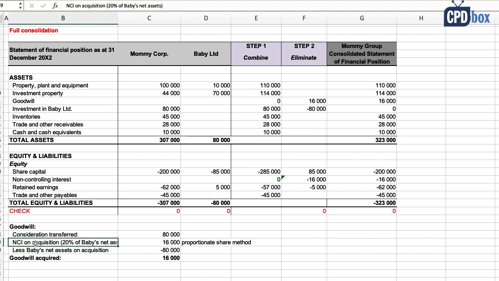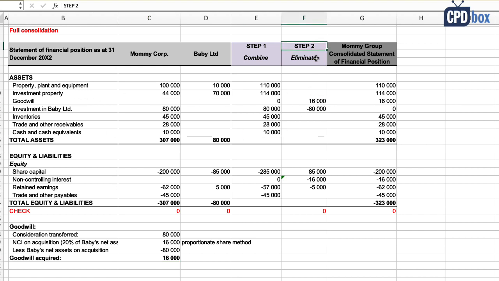So see, I calculated non-controlling interest as 20% of baby's net assets at the acquisition date, which is in fact 16,000 and not 20,000 as valued by fair value before. I could have used fair value too. Then our goodwill acquired comes to 16,000. And you remember that before we did not have any goodwill at all.